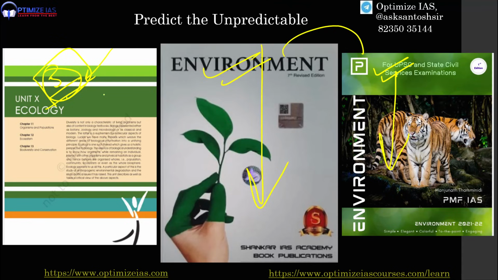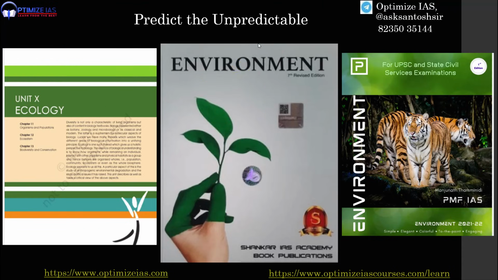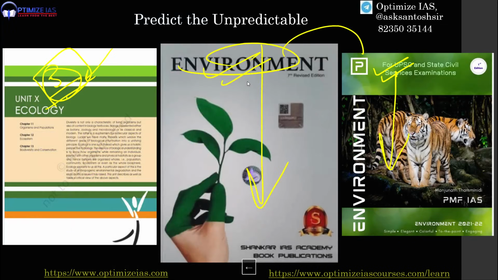I have given the strategy for these 5 chapters in my Laksh test series. As far as these two books are concerned, just read those chapters which are not properly covered in the NCERT. Do not do repetitive study, reading the same concept from this book and again from the reference book. Keep the NCERT as your main book, and use the Shankar IAS or PMF IAS book for reference. Those concepts which are not covered in the NCERT, do from here.